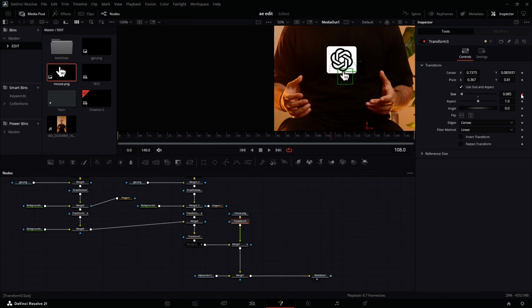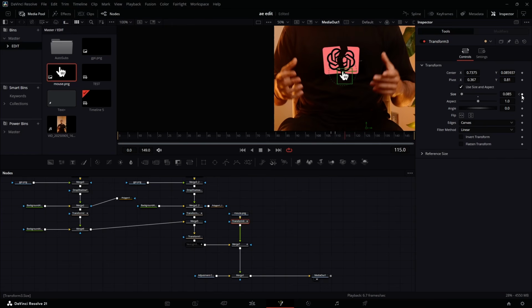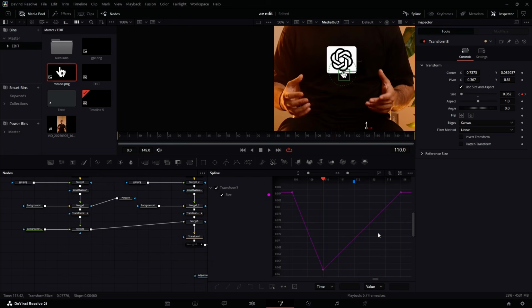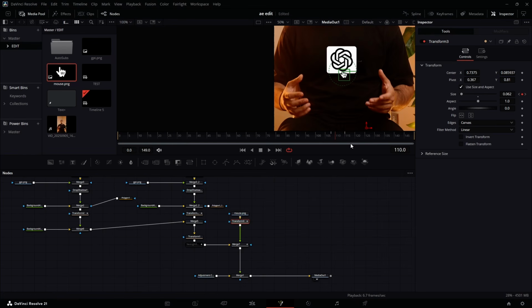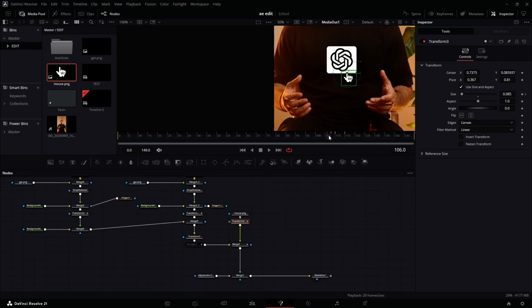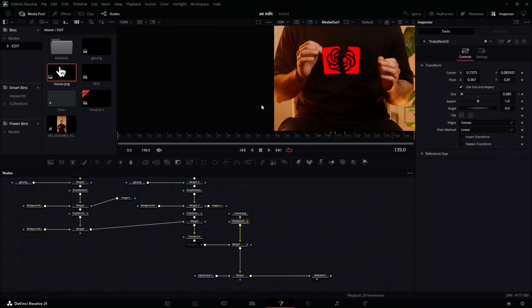one, make sure I keyframe the size, go to here, keyframe the size again, then go to this one here, keyframe the size. Now in this middle one, I'm just going to reduce the size again further so that it does something like a click. You can leave the keyframes as they are, or you go to spline, select all of them. I think that will be, and then it goes back to its normal thing.